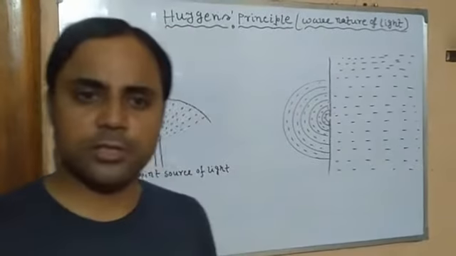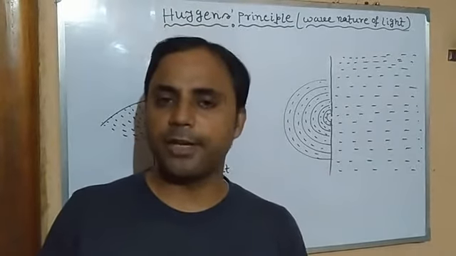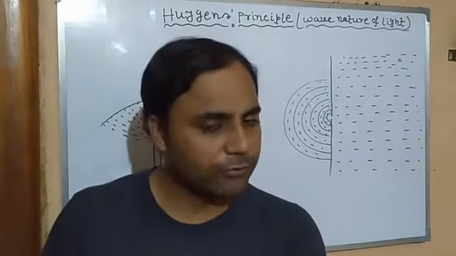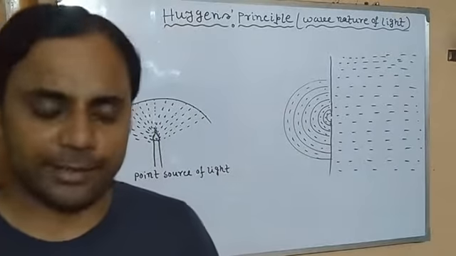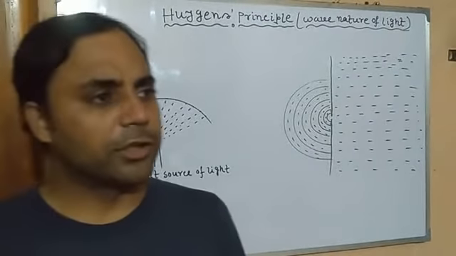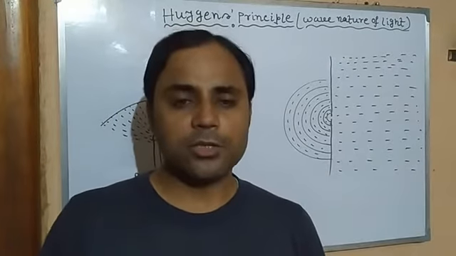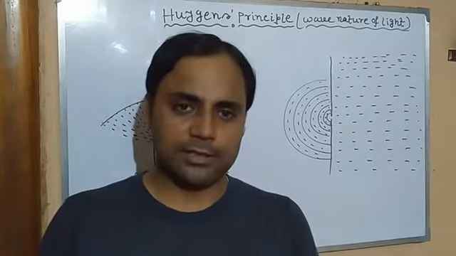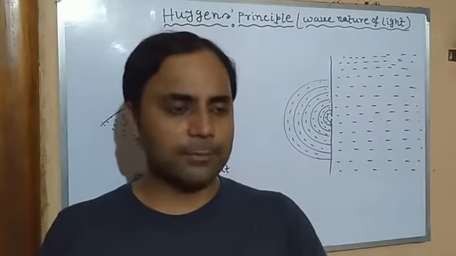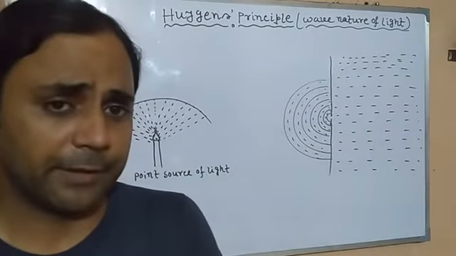Hello, welcome back students. So now I am going to discuss a very interesting as well as very important topic based on the wave nature or wave theory of light. Previously, in the last video during the discussion of the wave nature of light, I told you that light has two characters, that is, it has dual nature. Sometimes it behaves as a wave and sometimes it behaves as a particle, whenever it is necessary.